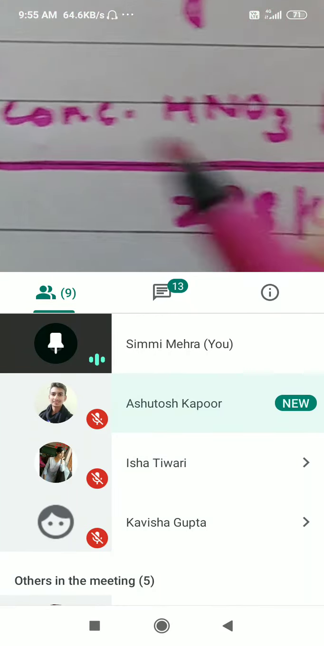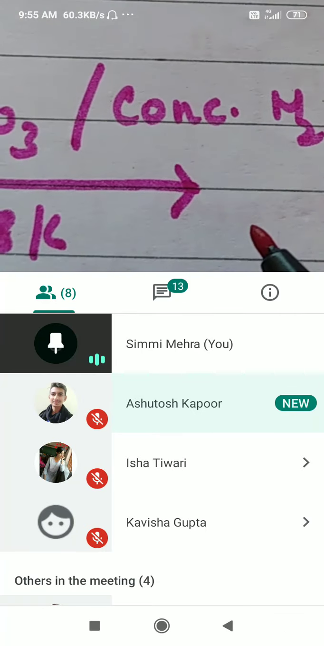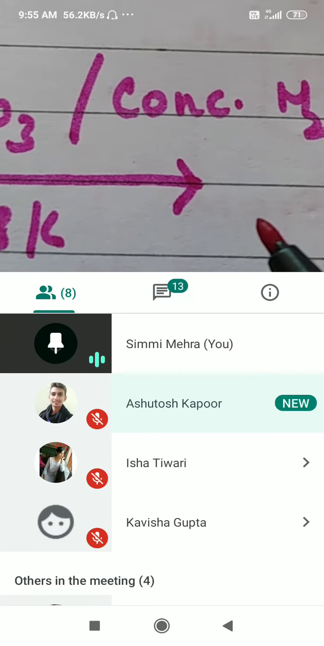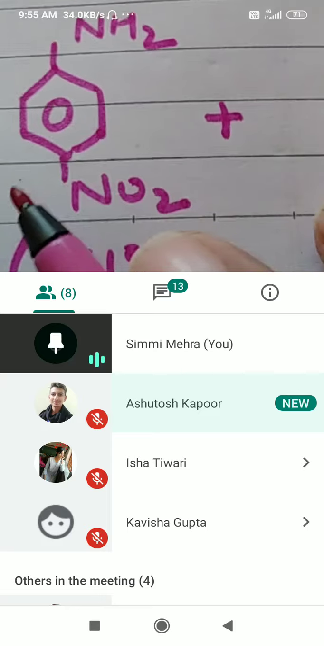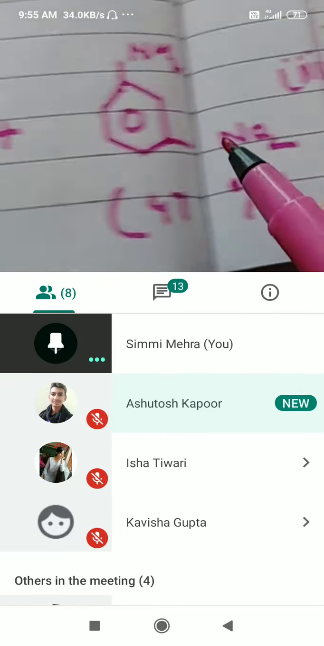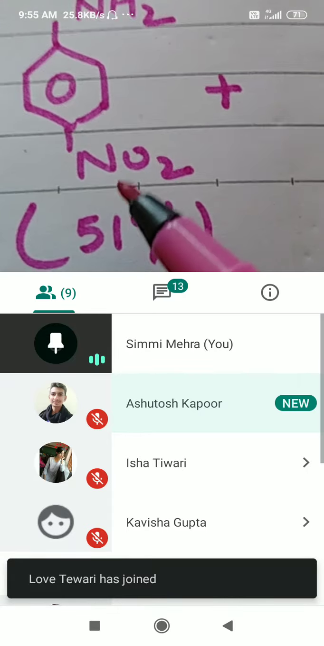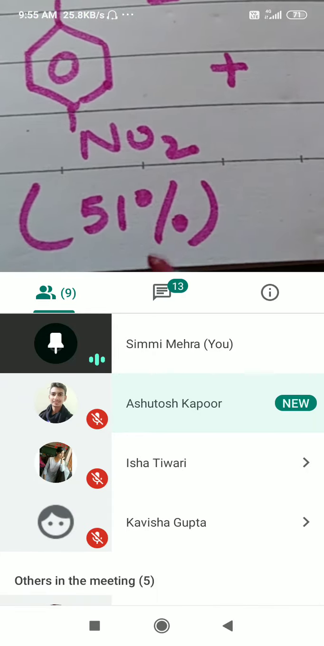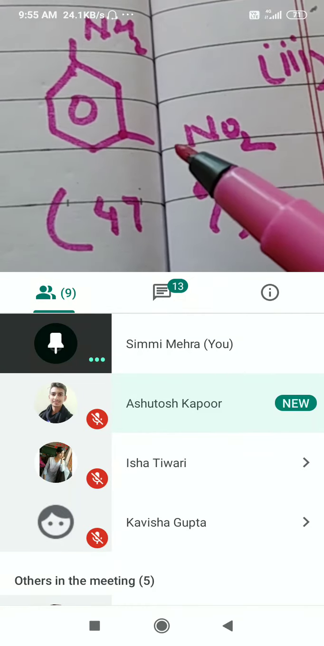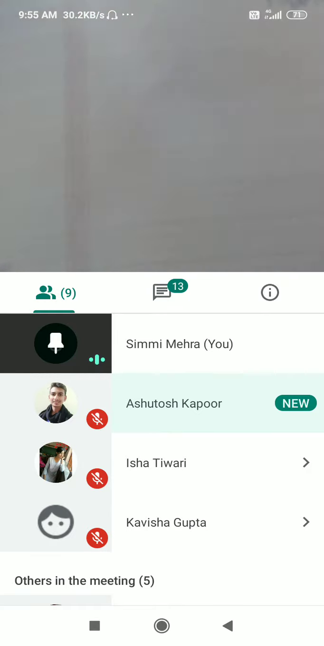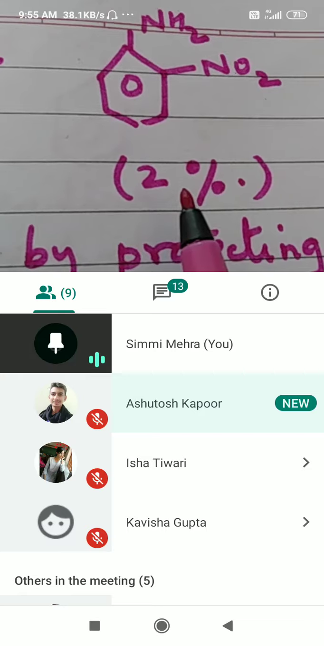Aniline, when treated with concentrated nitric acid and concentrated sulfuric acid, will give us nitronium ion. This reaction we have done in class 11. Nitronium ion acts as an electrophile. So when it reacts, it gives you, in fact, three products. This is the para derivative, para-nitroaniline, 51%. Then this is meta, which is 47%, and this is going to be 2% ortho derivative.